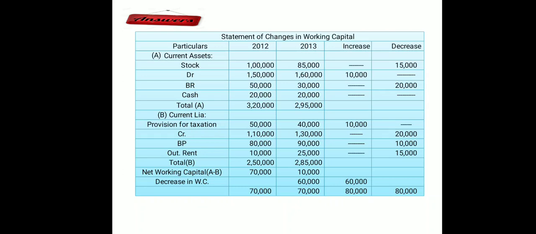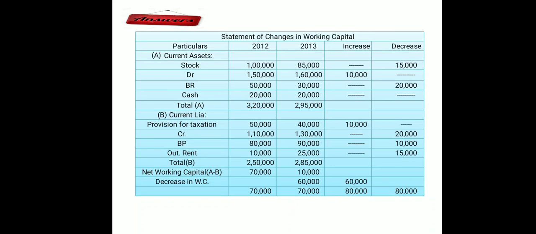How much did it decrease? It decreased by 60,000. And then close your year column. In the same way, you have to calculate the increase and decrease in your increase and decrease column also. When we make the total of the decrease column, 15,000 plus 20,000 plus 20,000 plus 10,000 plus 15,000, it is going to be 80,000. Fine. And then we have in your increase column 10,000 and 10,000. So 80,000 minus 20,000, we get the decrease in working capital of 60,000.